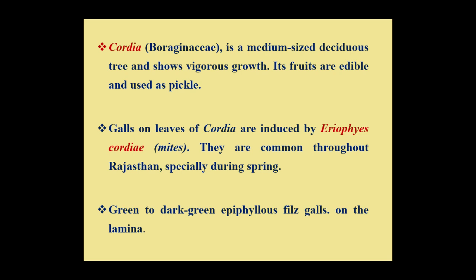Cordia is a medium-sized deciduous tree. It belongs to family Boraginaceae. The tree shows vigorous growth. Its fruits are edible and they are used as a pickle.